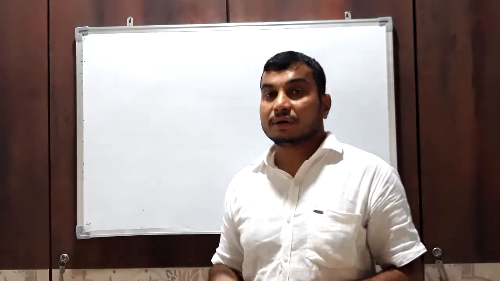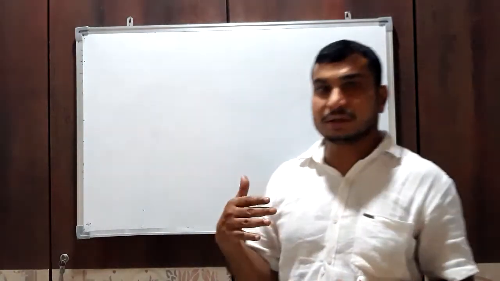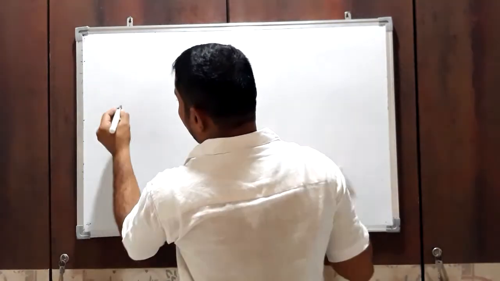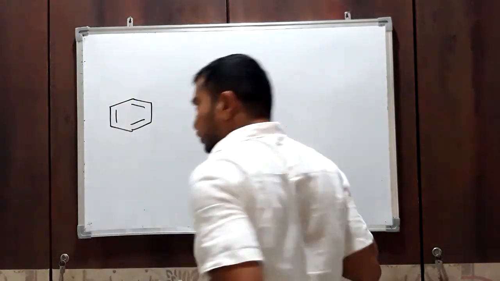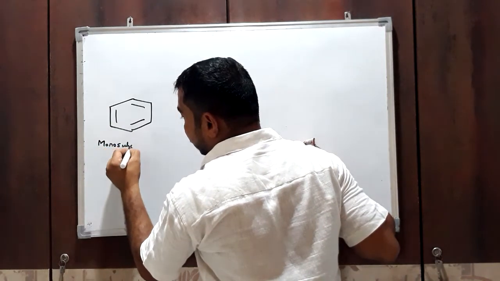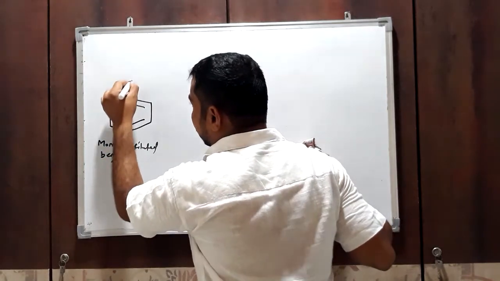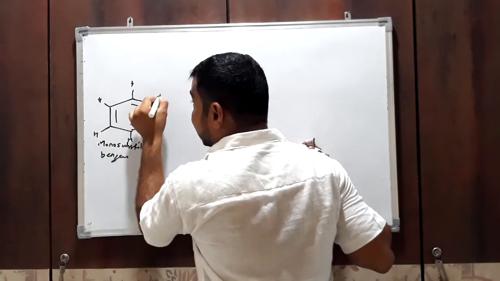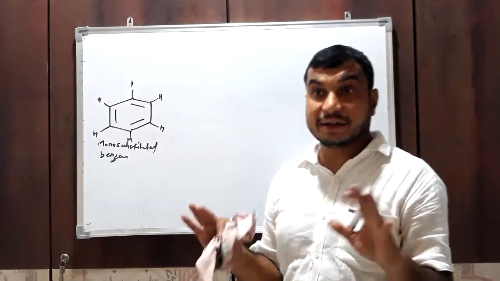Now in this class we will discuss some theoretical part of aromatic compounds, aromatic hydrocarbons, particularly benzene. We know benzene undergoes aromatic electrophilic substitution reaction. This is unsubstituted benzene, having only hydrogen. All the 6 carbon atoms possess hydrogen attached, and all these hydrogen atoms are identical, exactly identical chemically.